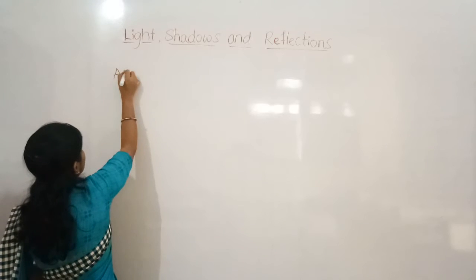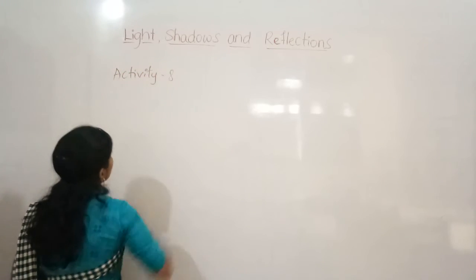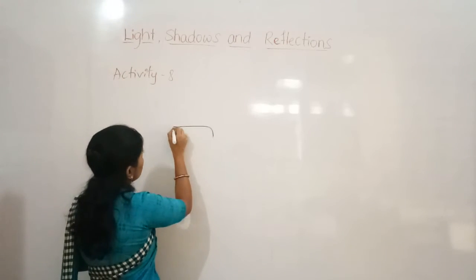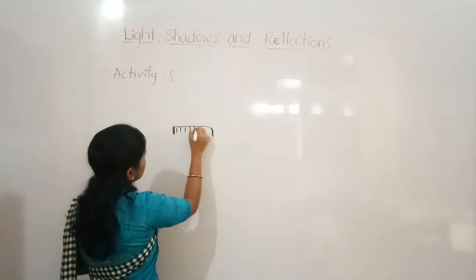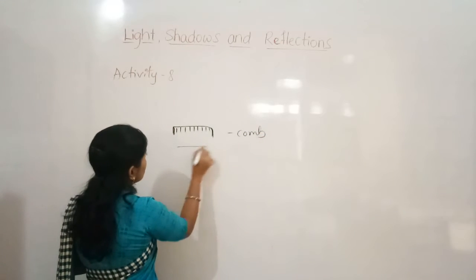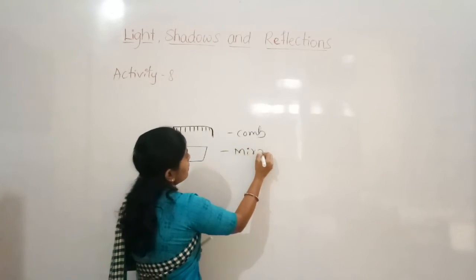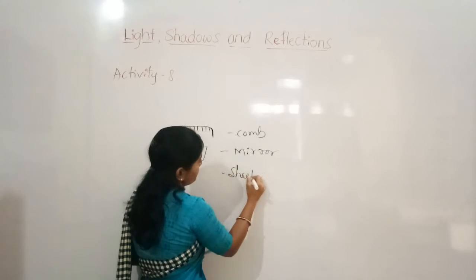So here is activity 8. To do this, you need a comb, a mirror, and a sheet of paper.